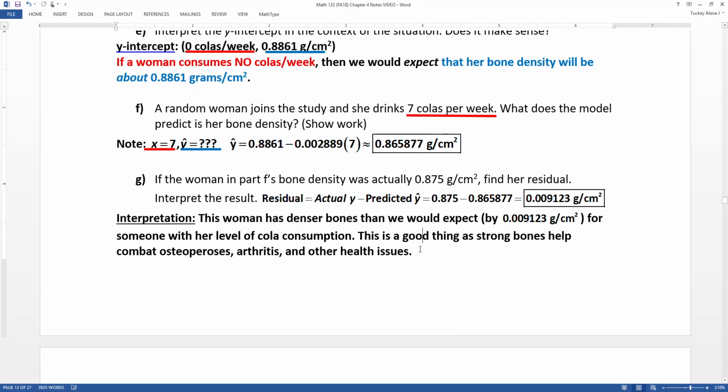There we go. So I typed up what I just said. So this woman has denser bones than we would expect by 0.009123 grams per centimeter squared for someone with her level of cola consumption. That's a good thing, as strong bones help combat osteoporosis, and arthritis and other health issues. Osteoporosis, porousness of your bones is what that's saying in Latin. So holes in your bones, right? And then arthritis and other health issues for women. There are health issues for men as well, but osteoporosis is particularly known for women.